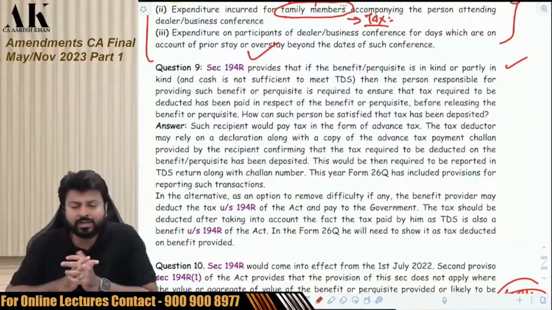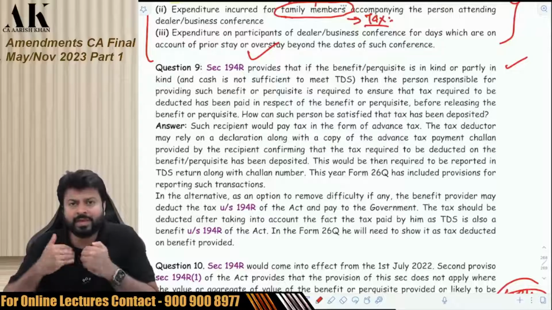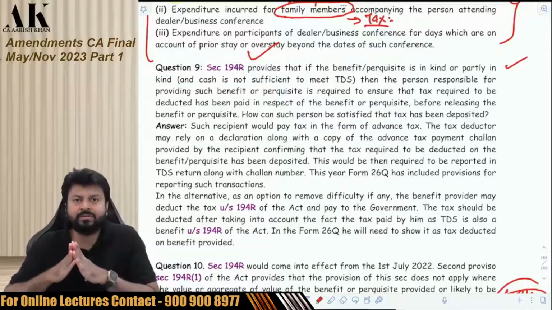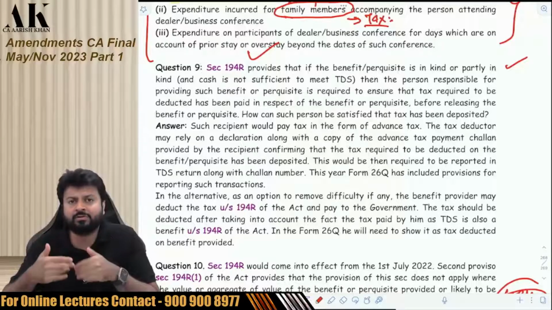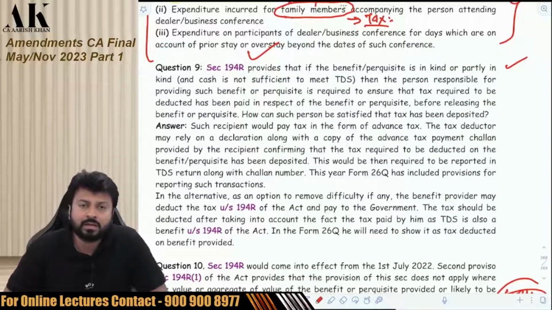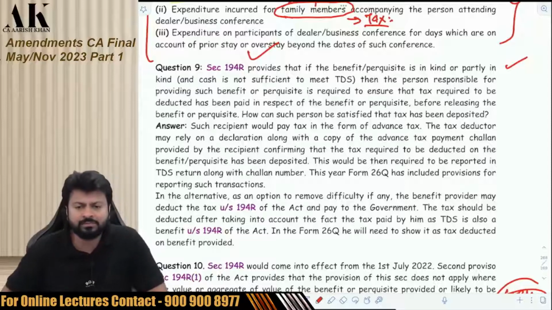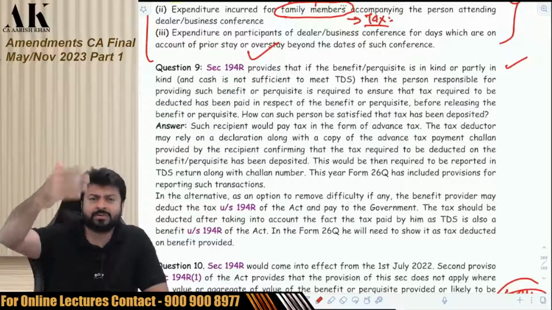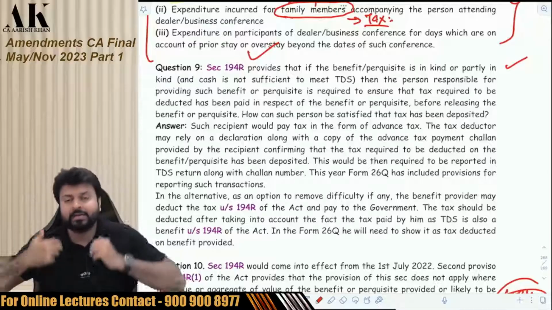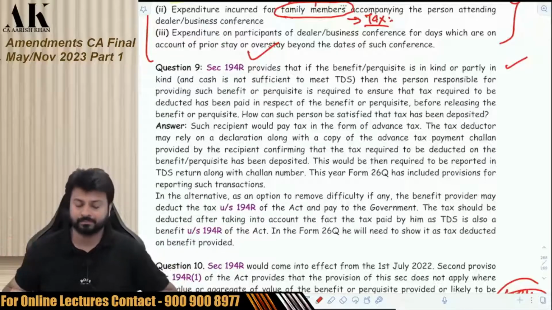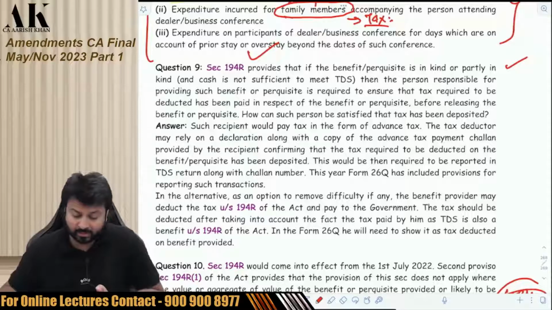Am I supposed to deduct TDS in case I'm giving a cash benefit? The answer is yes. If I'm giving a cash benefit, I'm definitely liable to deduct TDS. Am I supposed to deduct TDS if I'm giving a kind benefit? No, no, no. Then what am I supposed to do? I'm supposed to just ensure that the other person has paid the tax. The question is, how will I ensure? That's what is answered over here. Let's check.